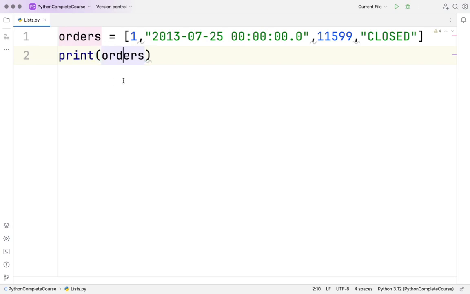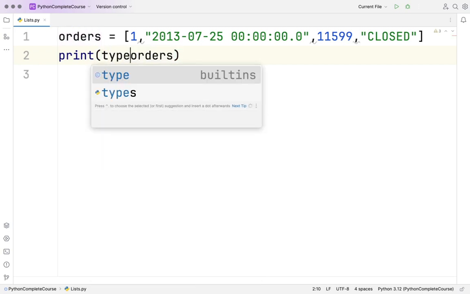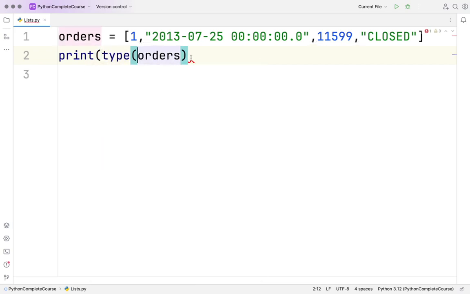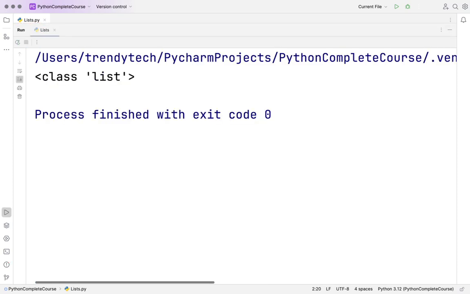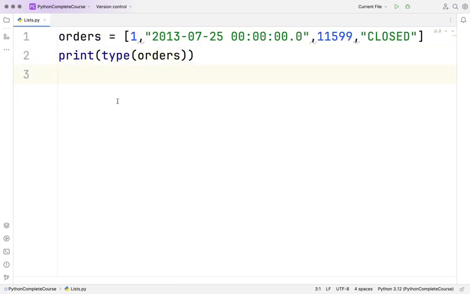Let me also print the type of it. How do you print the type? I can say type of orders, and it should print the same thing, that this is a list. Okay, fine. So we have created our first list right now.